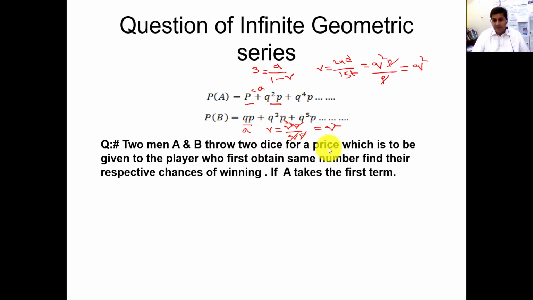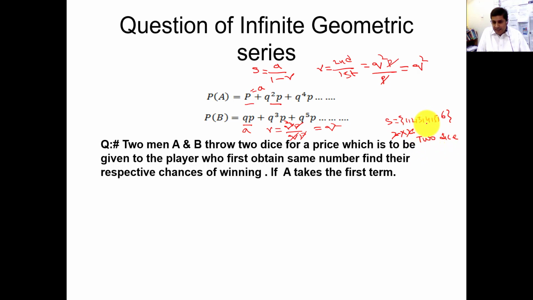Throw two dice for a prize which is to be given to the player who first obtains the same number. So first of all, you need to understand, if he or she throws one die, what will be the sample space? The sample space will be S equals 1, 2, 3, 4, 5, 6. But if he or she throws two dice, how will we write this?